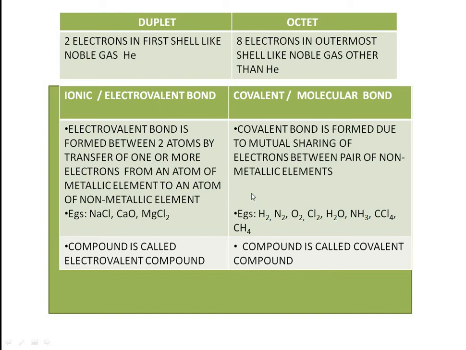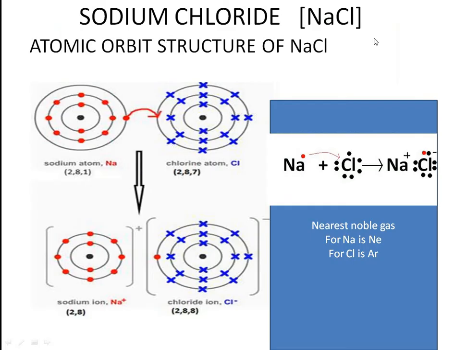Now we'll see in detail, taking the example of NaCl, the electrovalent bond. In the case of sodium chloride, I think you learned about atomic orbit structure last year for a single element. Now we are going to combine the atoms and show how the transfer of electrons takes place and how it forms an ionic bond. So this is the atomic orbit structure. Normally in the exam, they will give the atomic numbers for sodium and chlorine in the question itself, so you need not worry.